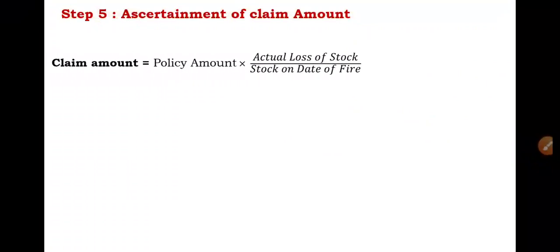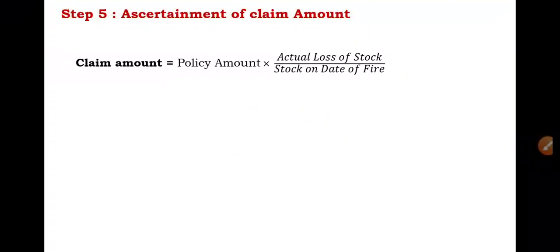If policy amount is not given, straight away actual loss of stock can be considered as claim amount. But in the question, insurance policy amount is given, so we need to go with the formula. The formula is claim amount equals policy amount into actual loss of stock divided by stock on date of fire.